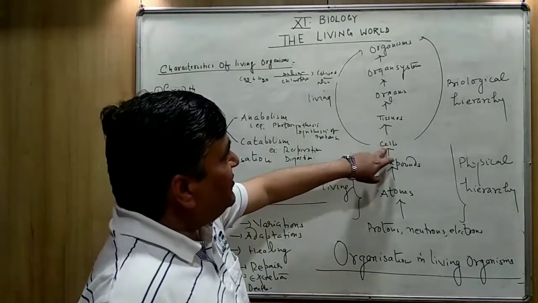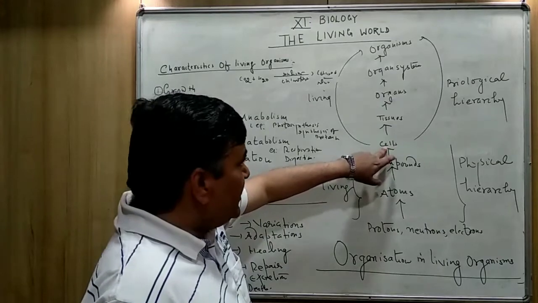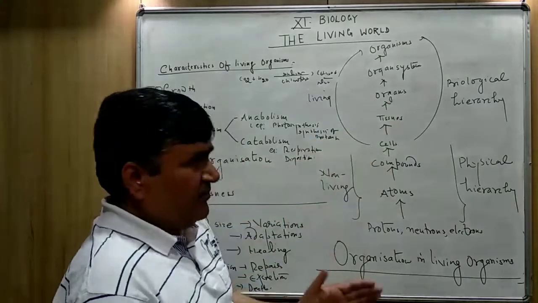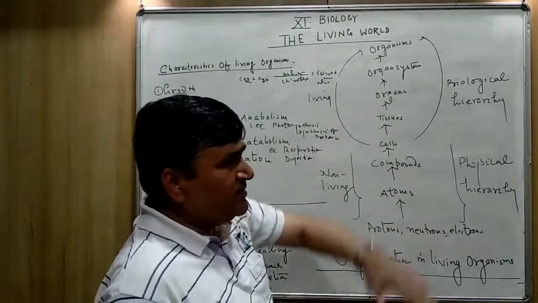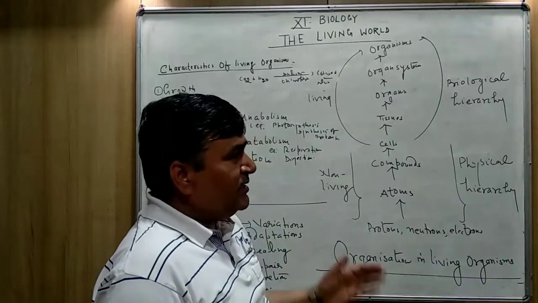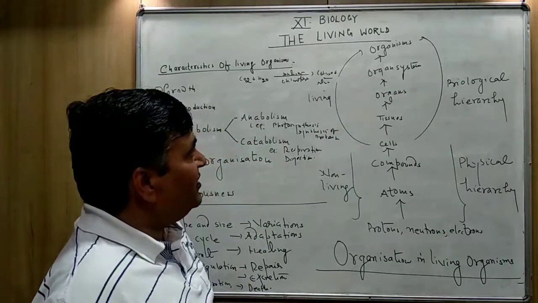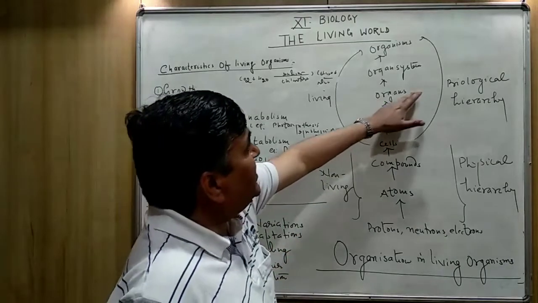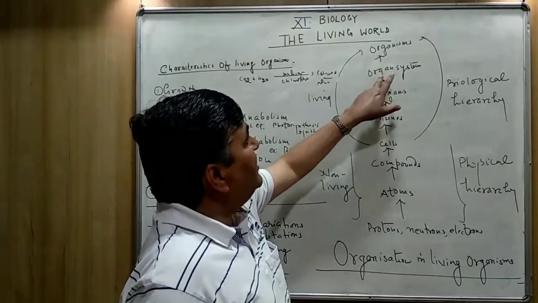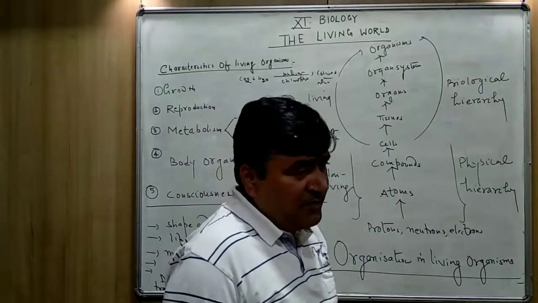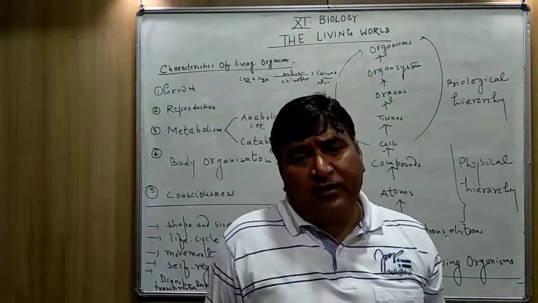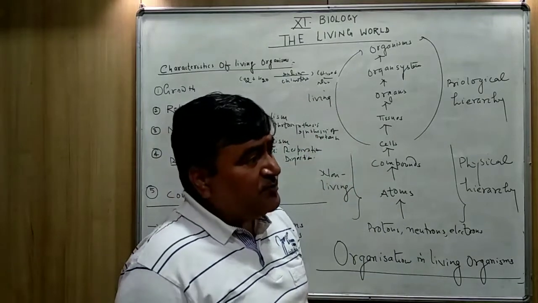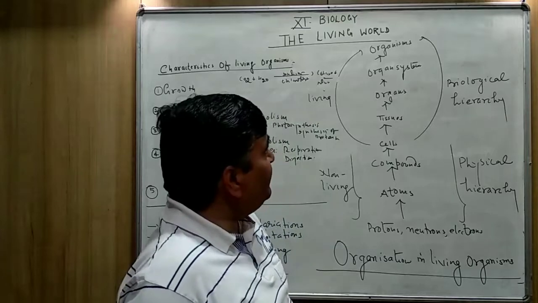So many cells are combined together to form tissues. So many tissues combine together, then they form organs like liver, small intestine, large intestine, pancreas. So many organs are formed, and a group of organs then forms an organ system like digestive system, respiratory system, excretory system, transportation system, reproductive system.